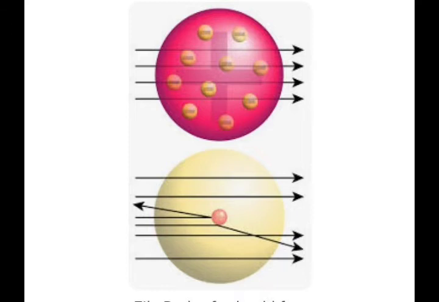So based on these observations only, he said that the atom contains a tiny positively charged nucleus in the center of the atom, and the electrons are moving around the nucleus with high speed. Okay, I think now you are clear with this Rutherford gold foil experiment.